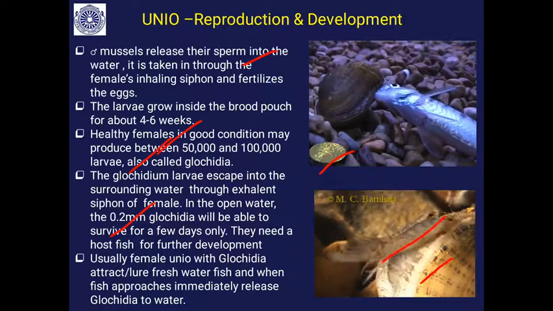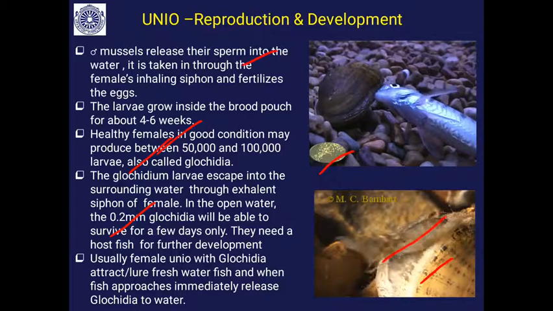It vibrates, and the freshwater fish will confuse it for some small fish or worm, so it gets attracted towards it. When it comes here, the female immediately releases the Glochidia-containing water from the exhalent siphon, which directly enters the fish. So the fish drinks that water.